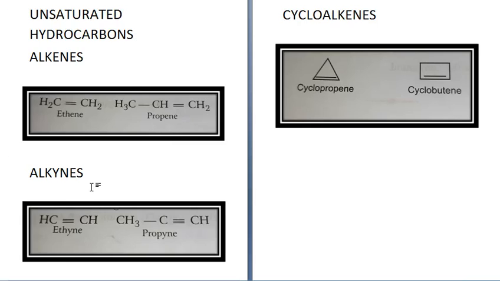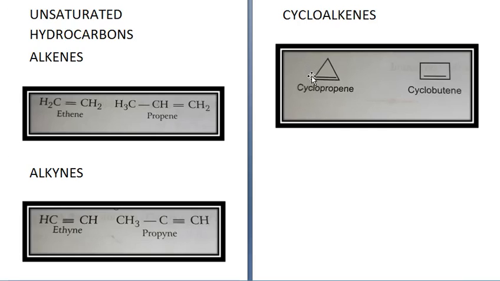Alright, next is alkynes. Open chain unsaturated hydrocarbons having at least one carbon-carbon triple bond. So CH triple bond CH, ethyne, because 2 carbons, so eth, and CH3 C triple bond CH, propyne. And next is cycloalkenes.